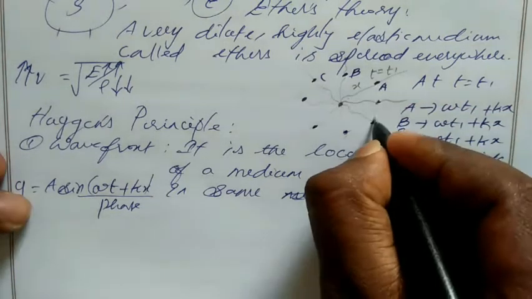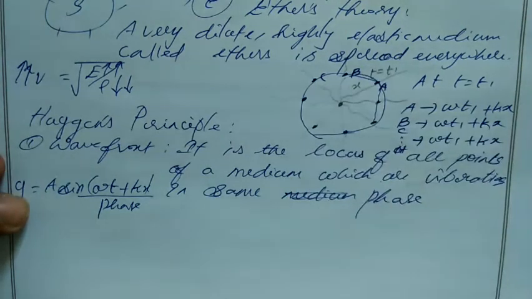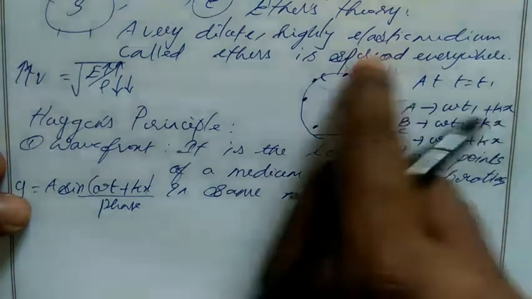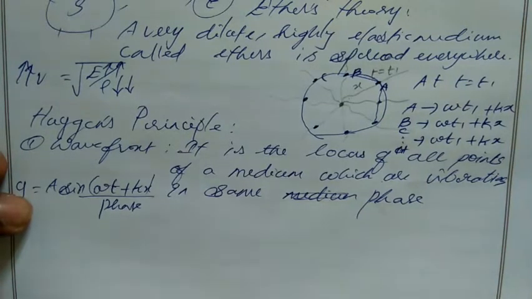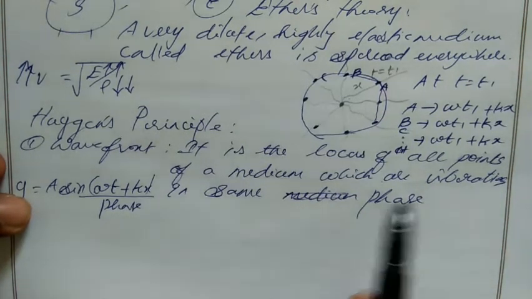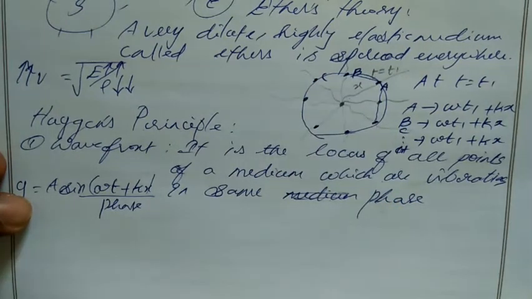Now if we join these points of same phase, I get a circle, a sphere. This sphere is known as the wavefront. In that wavefront, all the particles located in the same plane are vibrating with the same phase. Clear?